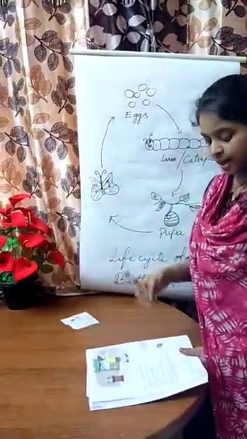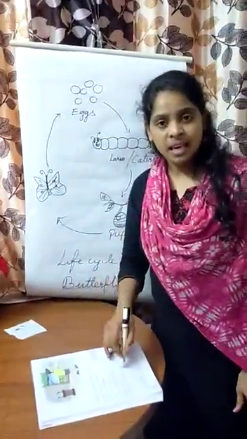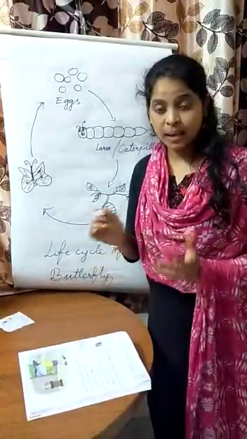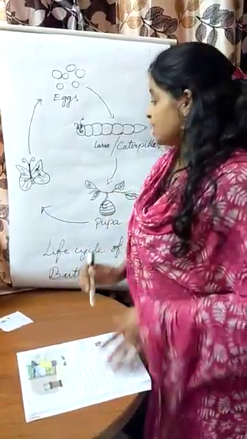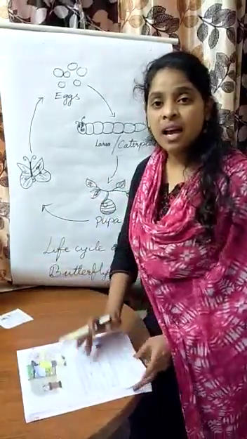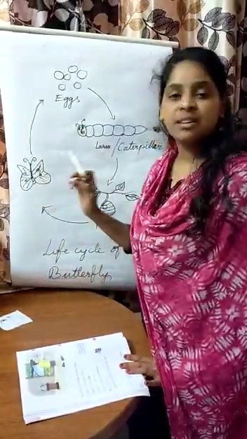There also he could not find. So finally what did he see? He saw a beautiful butterfly looking at him. So what did he mean by this? That means the caterpillar had developed into a butterfly.